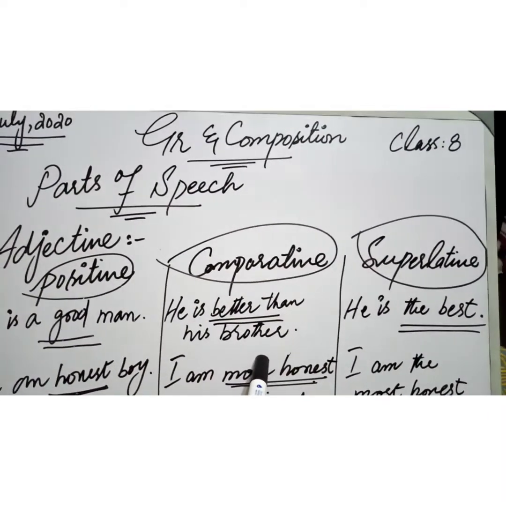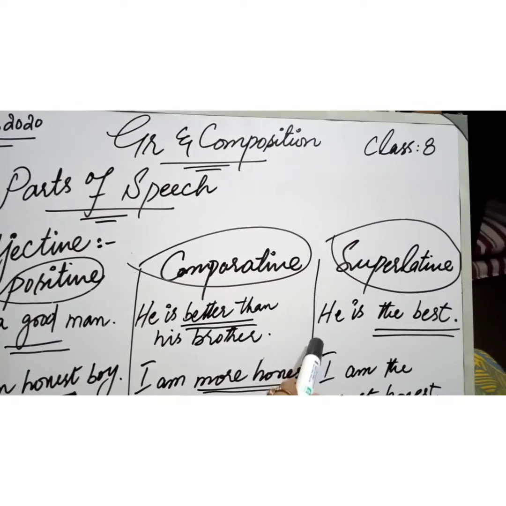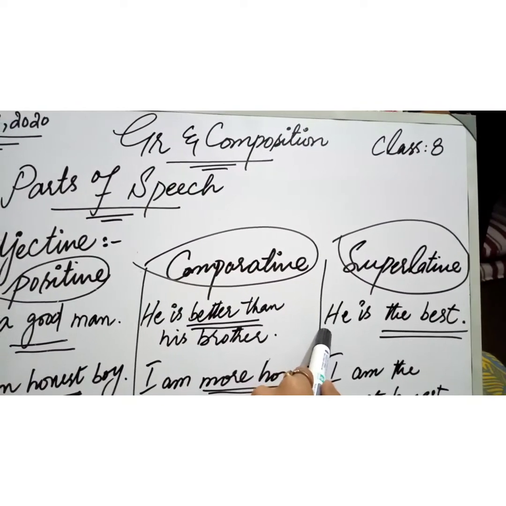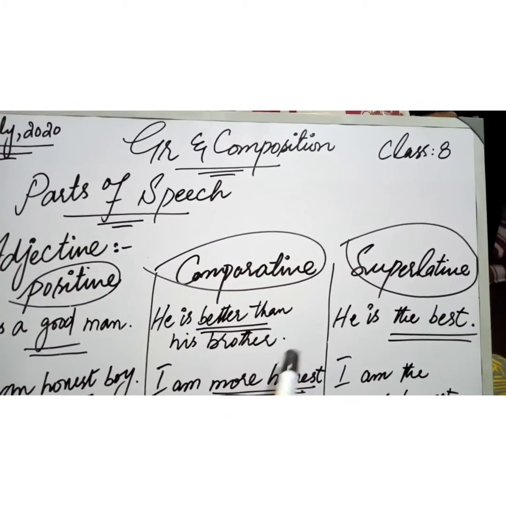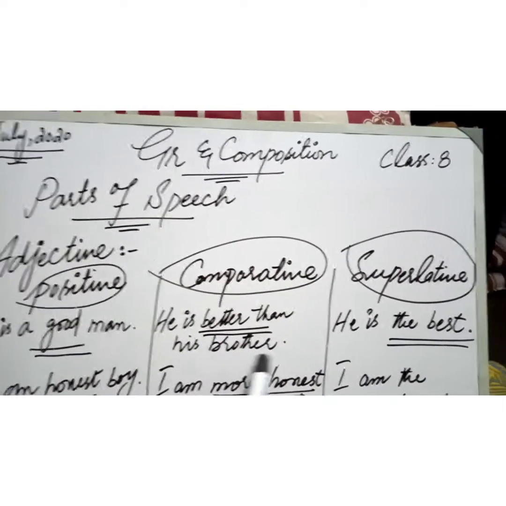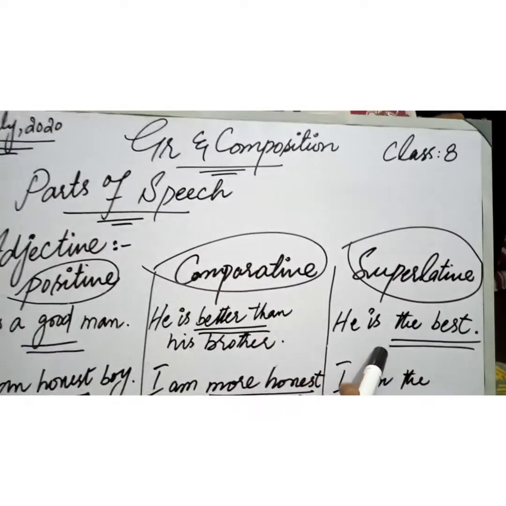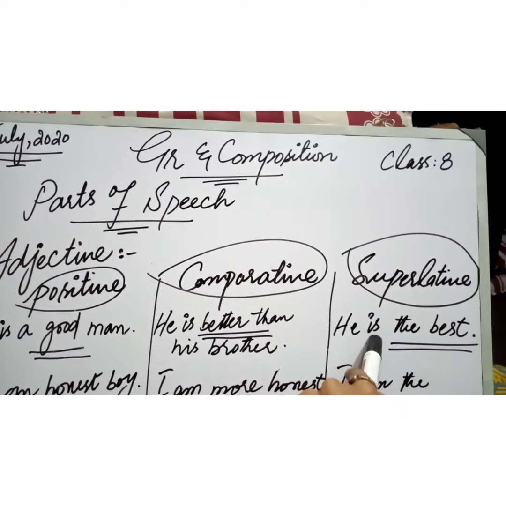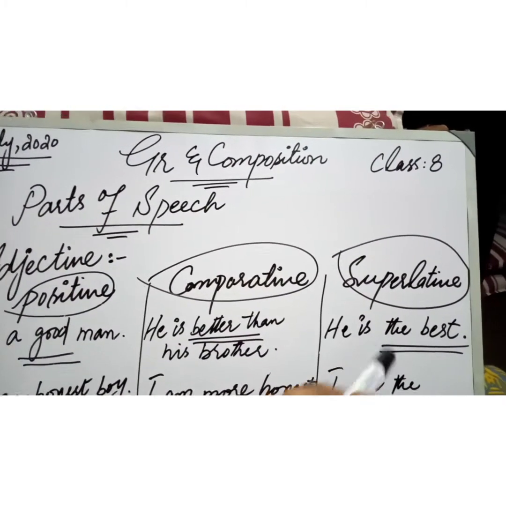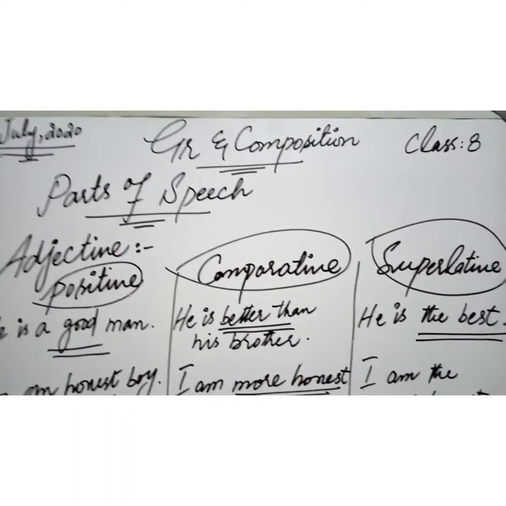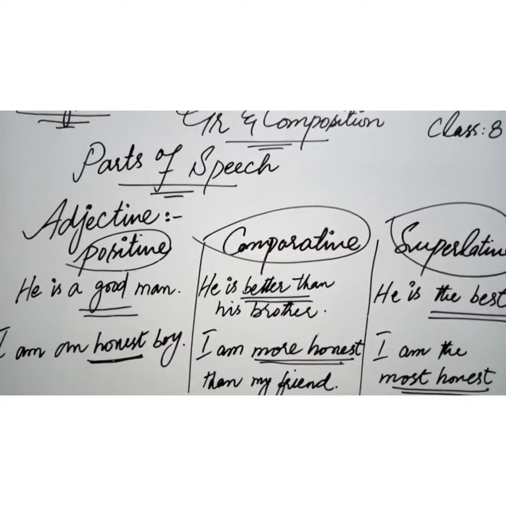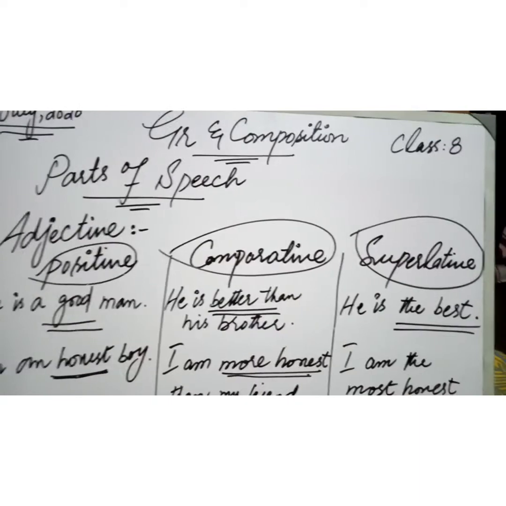But if I want to make a comparison with everyone of the same class, I would say he is the best. So it is a superlative degree and it shows the highest degree of the quality with reference to all the other things of the same class. So here are the three degrees: positive, comparative, and superlative.